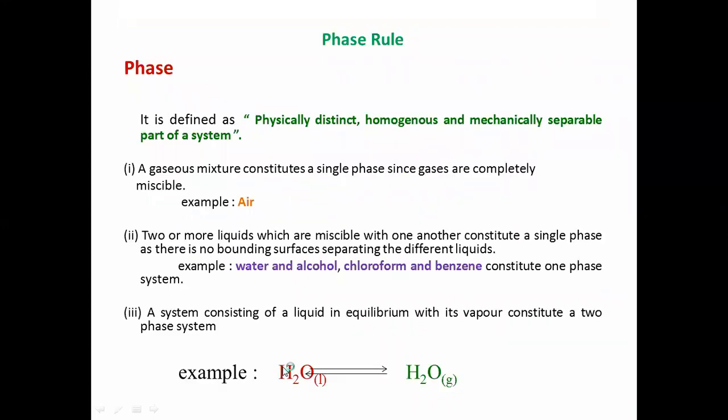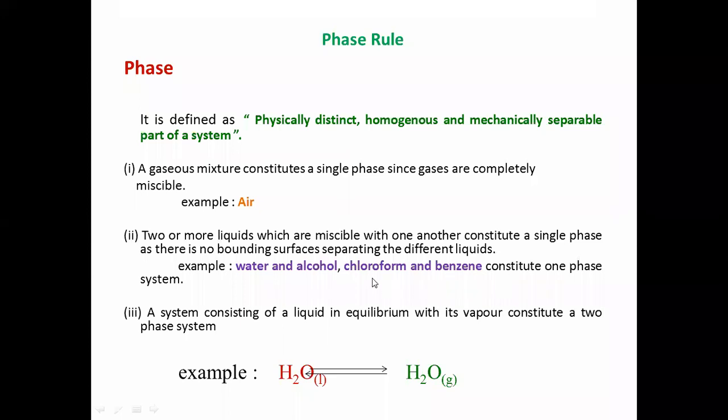Phase is defined as a physically distinct, homogeneous, and mechanically separable part of a system. A gaseous mixture, like air, consists of a single phase since gases are completely miscible. Two or more liquids which are miscible with one another constitute a single phase, as there is no bounding surface separating the different liquids.